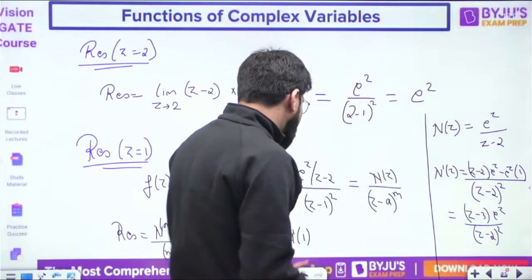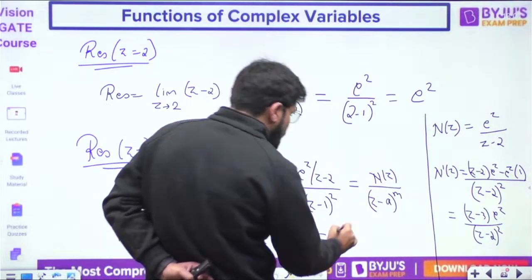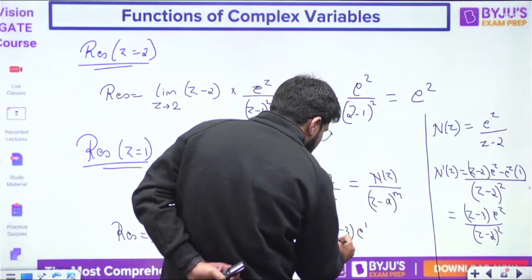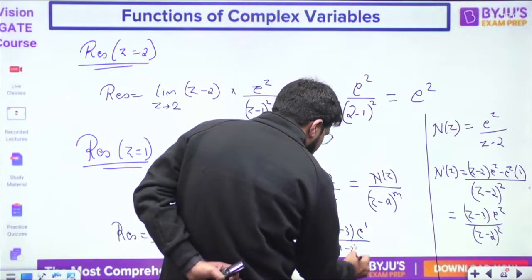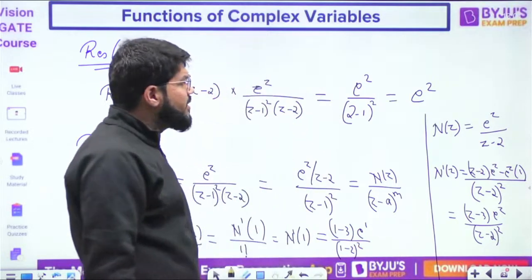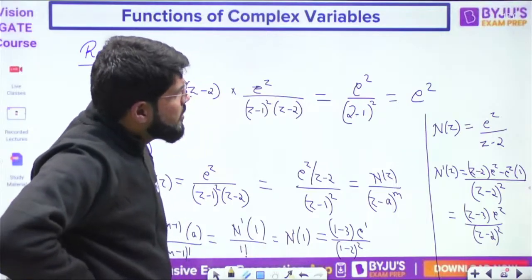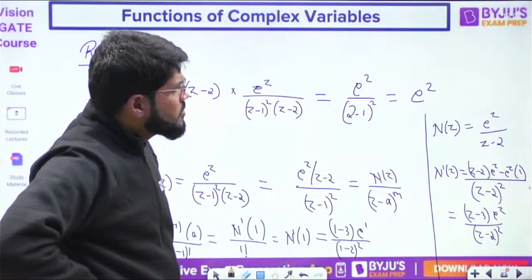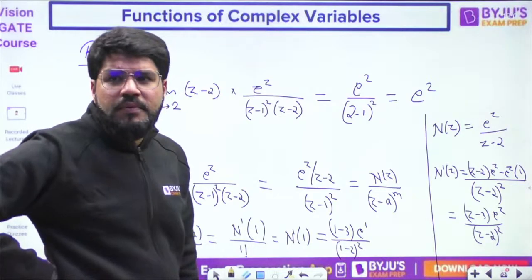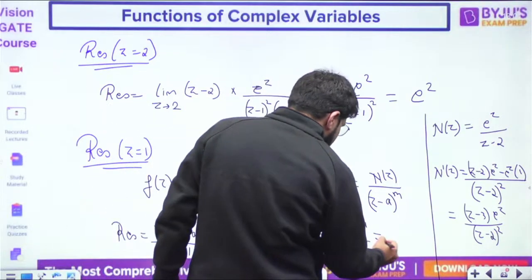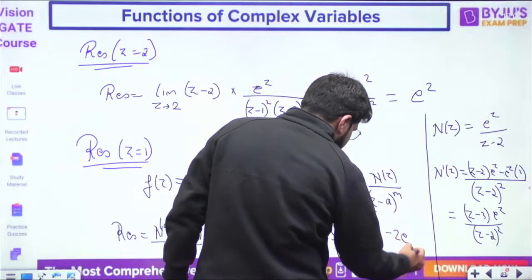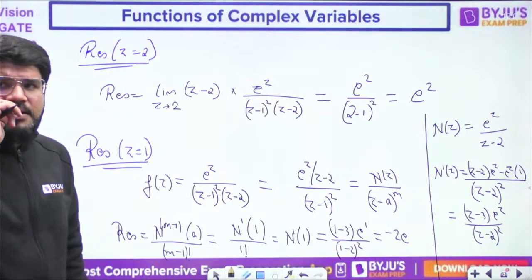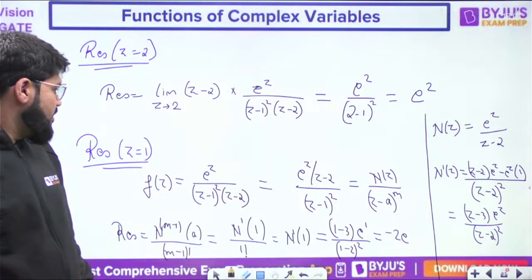So what is the value of f'(1)? Okay, put z equal to 1. So that becomes actually (1 minus 3) into e power 1 divided by (1 minus 2) whole square. Put z equal to 1 clearly. Okay, let me just check the calculation. Yeah, perfect. z minus 2 constant, e power z derivative, z minus 2 minus 1. Yeah, that is okay. So what is now the answer? 1 minus 3 is minus 2, times e. Just check the calculation. Denominator is minus 1 whole square, that is 1. So minus 2e is the answer I am getting, for the second residue.